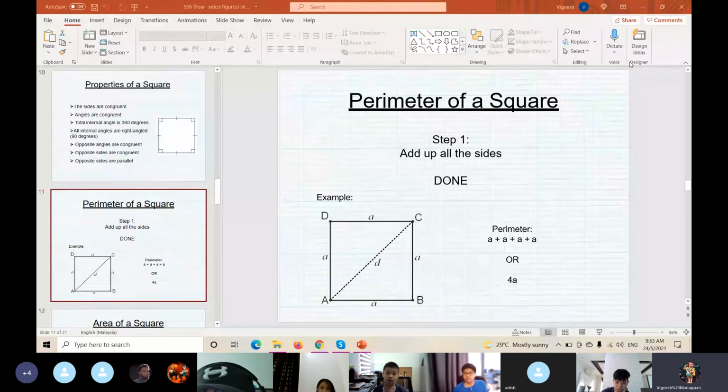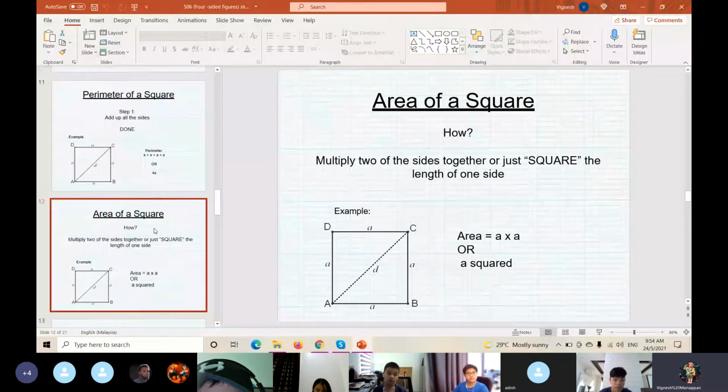Understand? And for the square, how to find the area? Who still remembers the formula? Who can tell the teacher the formula?